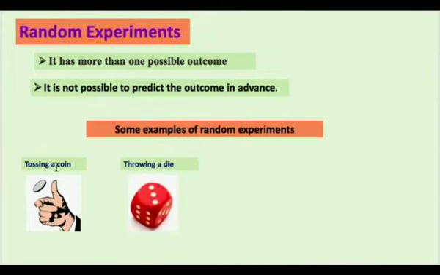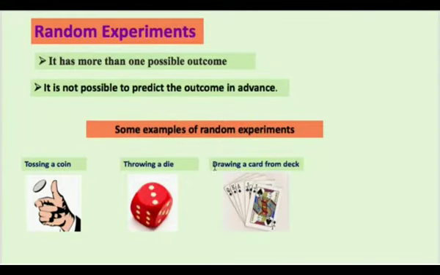Then there is another experiment, throwing a die. It is a cuboid shape and there are 6 faces, every face having a number 1, 2, 3, 4, 5, 6. Again, before the throw we cannot predict which number is going to appear. So it is also a random experiment.